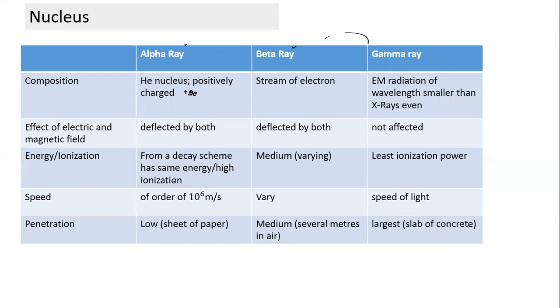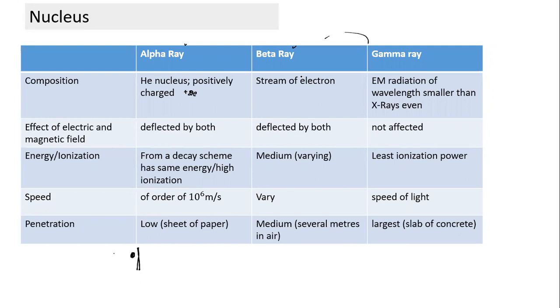What does ionization mean? If it is made to pass through air, it will ionize the air or any other gas. And what is the speed of alpha particles? It is of the order of 10 to the power 6, about one by hundredth of the speed of light. And what is penetration? Penetration means, suppose alpha ray radiations are coming. If I place a sheet of paper, will it cross the sheet of paper? Actually, a sheet of paper itself is enough to stop it. So its penetration is extremely low. The reason is also simple: it's a large particle, so it stops quite easily.